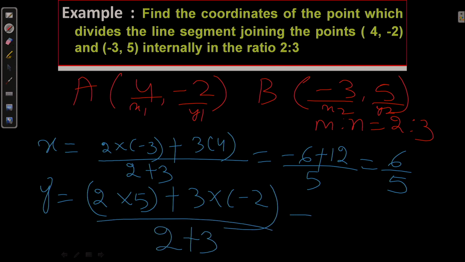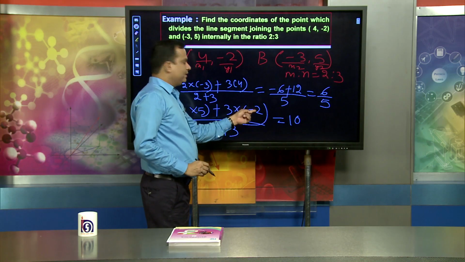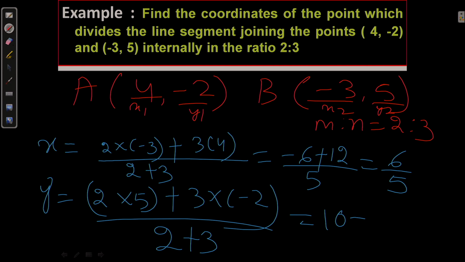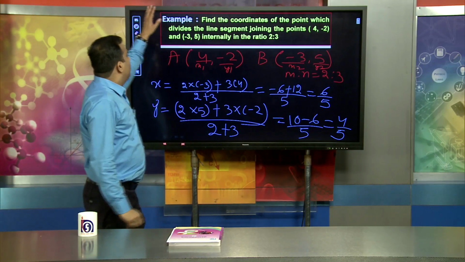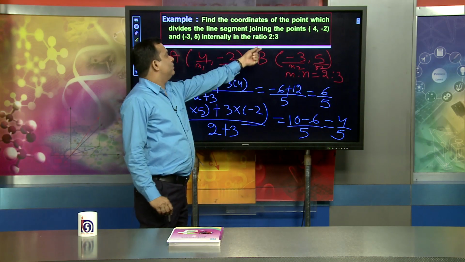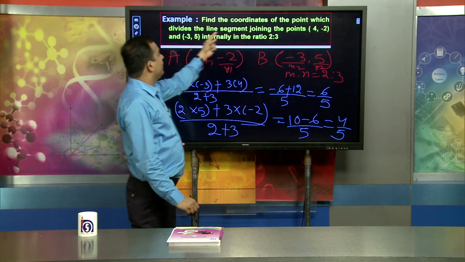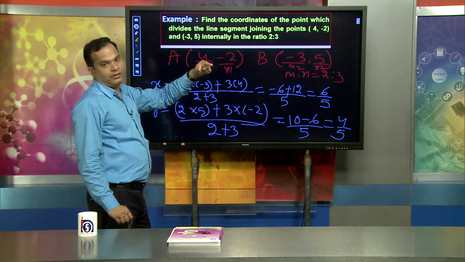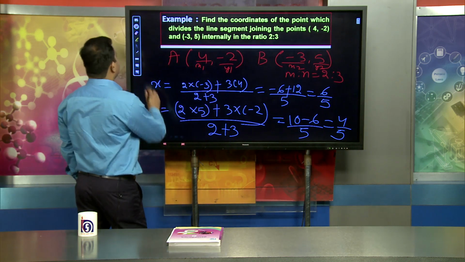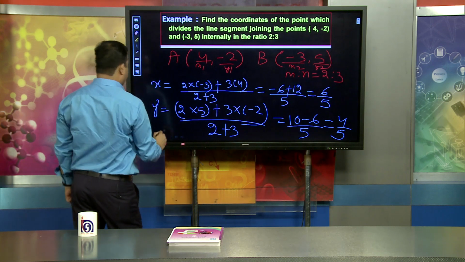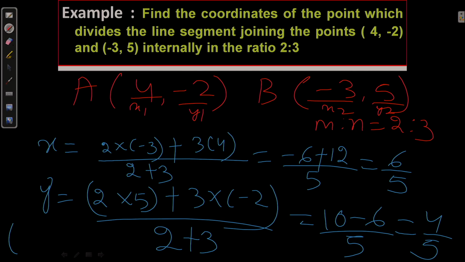That is 10 minus 6 by 5, which is 4 by 5. So, when dividing internally in the ratio 2:3, the coordinate of the point x, y is 6 by 5 comma 4 by 5.